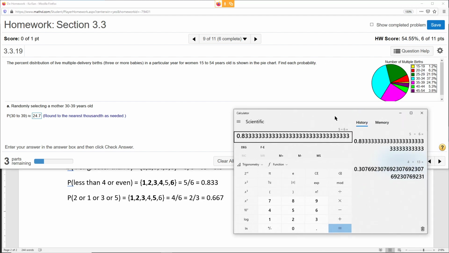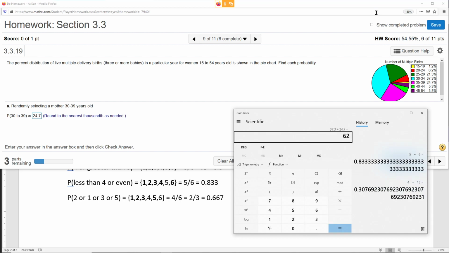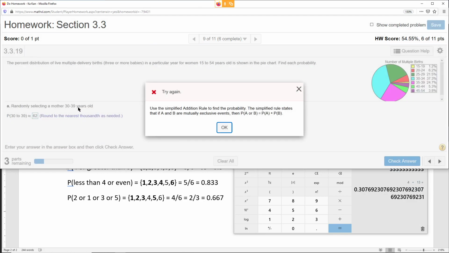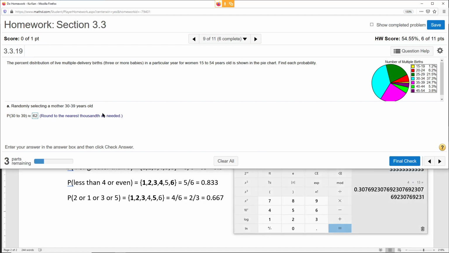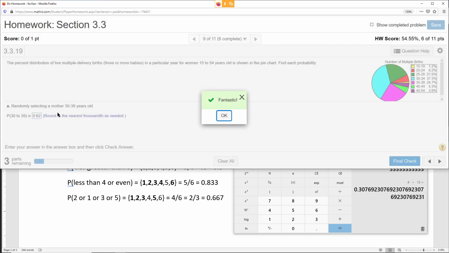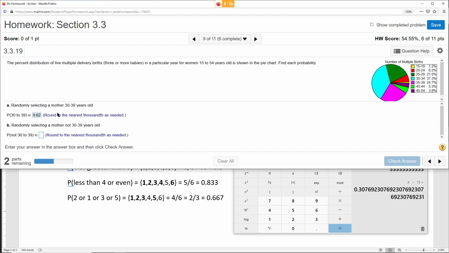You just have to add those two rows together. So that's 37.3 plus 24.7, which is 62%. Oh, my bad, 0.62, because 62% is 0.62.